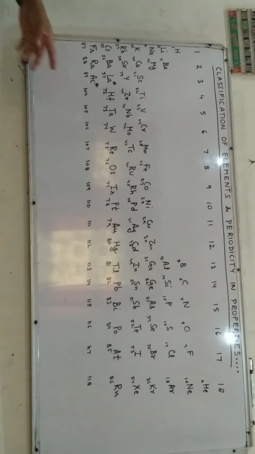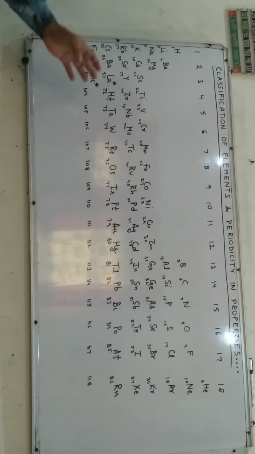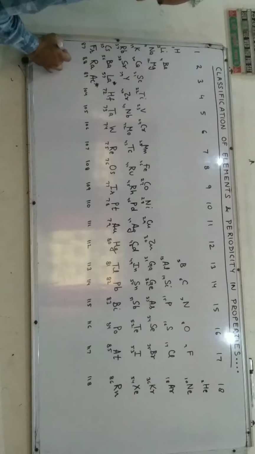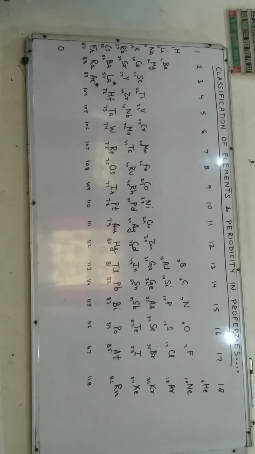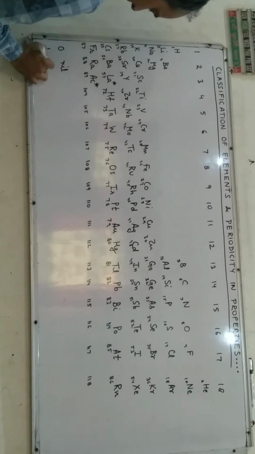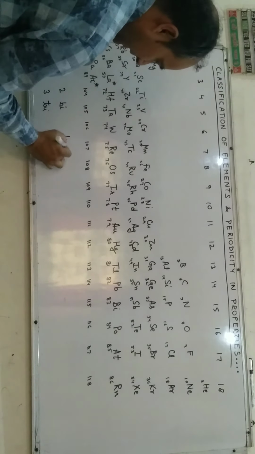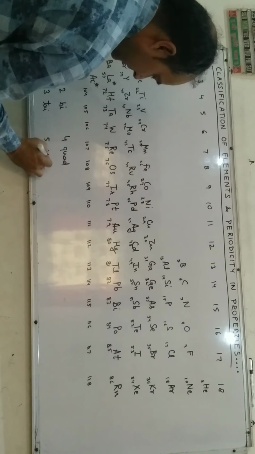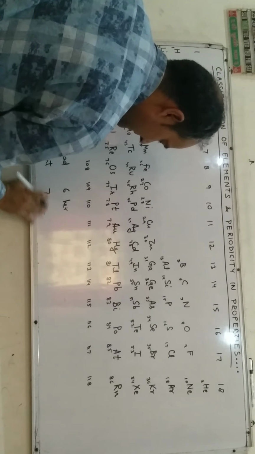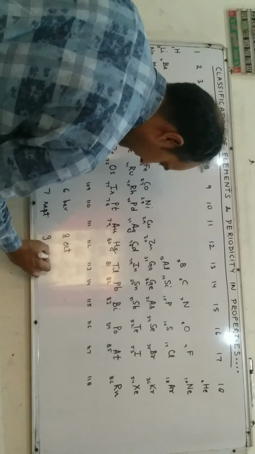Now the question arises how we write the symbol of an element having atomic number greater than 100. For this, let us study IUPAC nomenclature of elements having atomic number greater than 100. For 0 we use nil, 1 is un, 2 is bi, 3 is tri, 4 is quad, 5 is pent, 6 is hex, 7 is sept, 8 is oct, and 9 is enn.